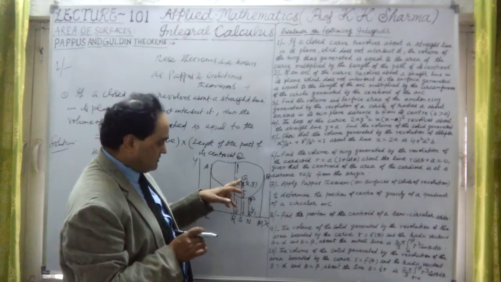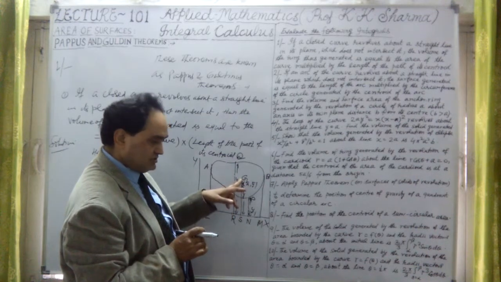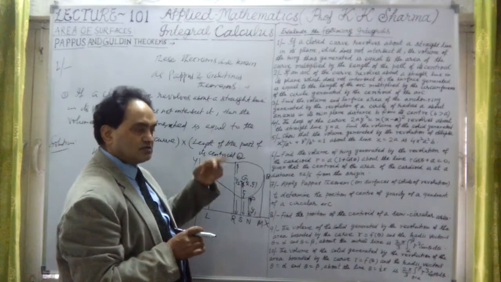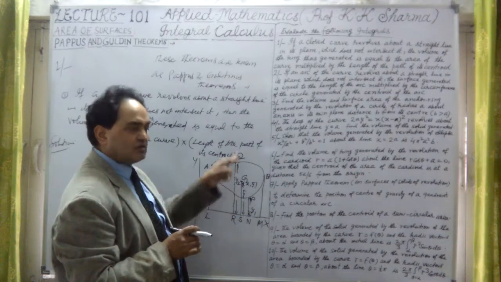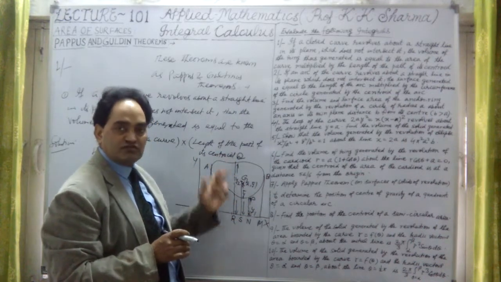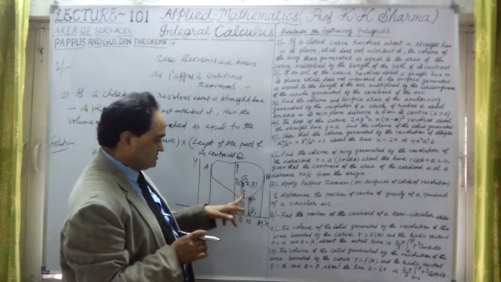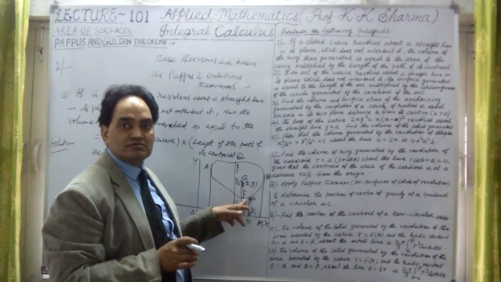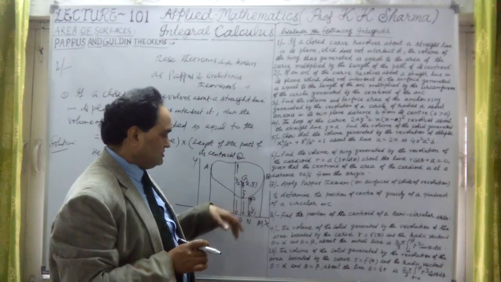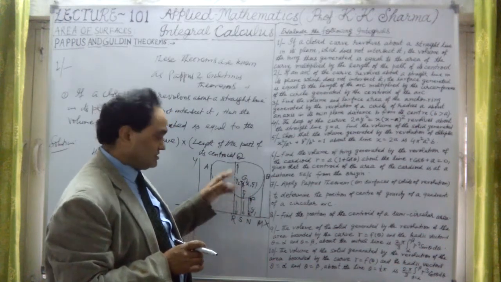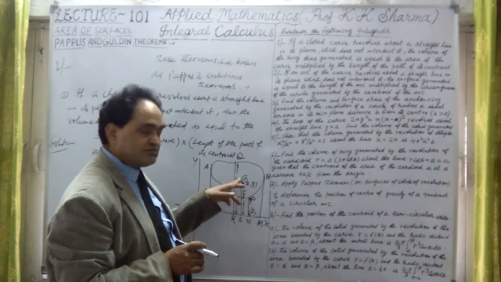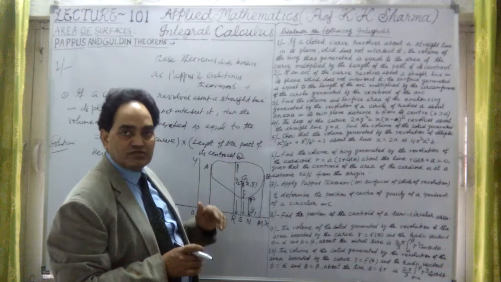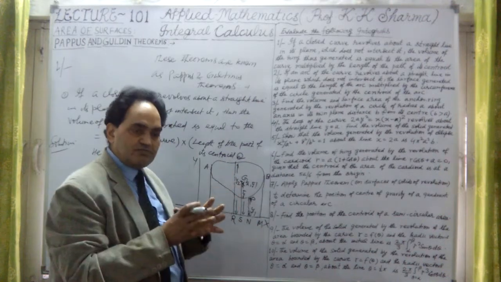What does it mean? If SG is revolved about this straight line, then a circle will be generated. The length of that circle means the circumference of the circle. If y bar is the radius, then 2 pi into y bar is the length of the ring, or circle, generated by SG about this line after revolving. So the centroid is generating a circle.